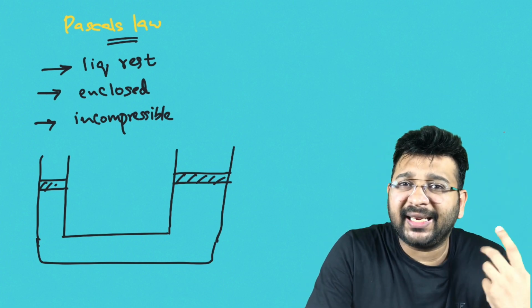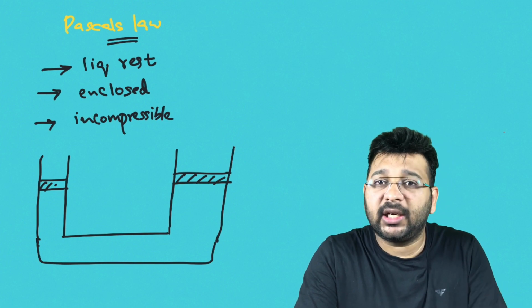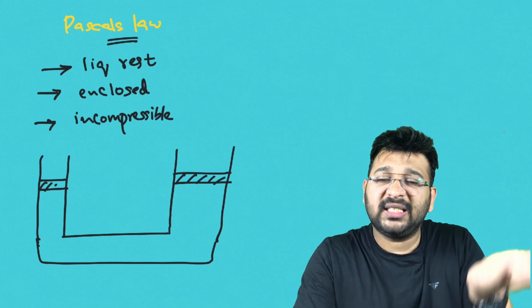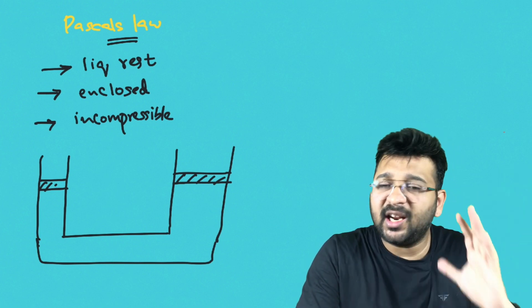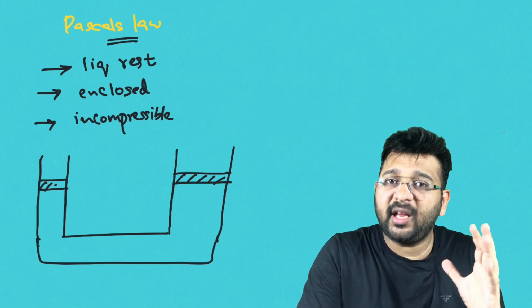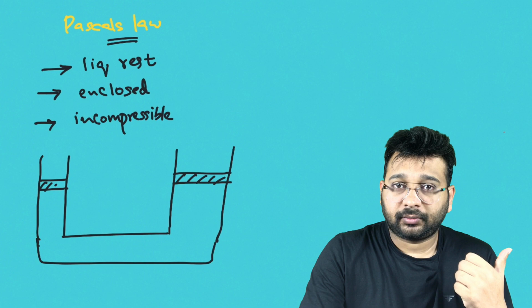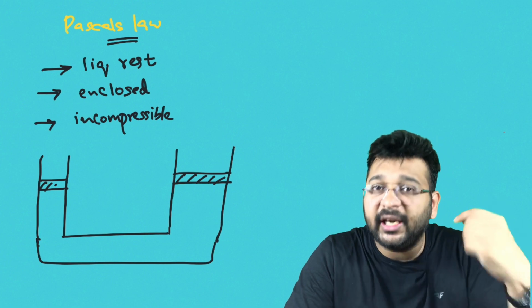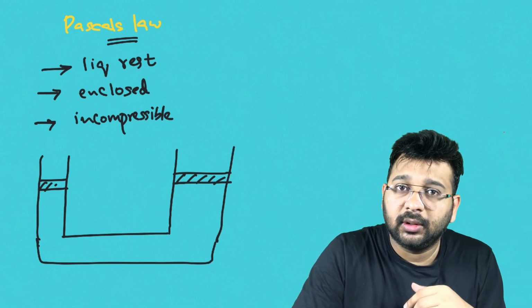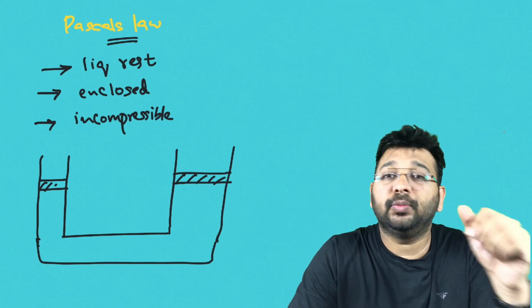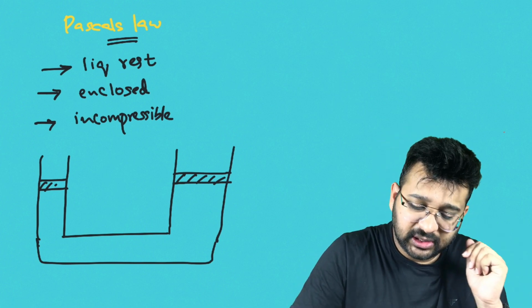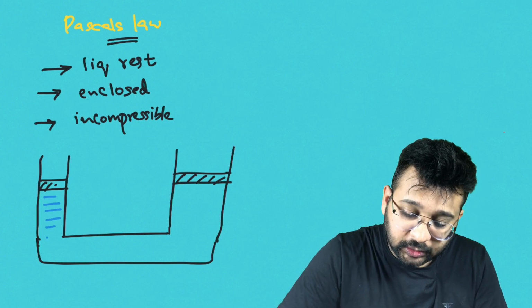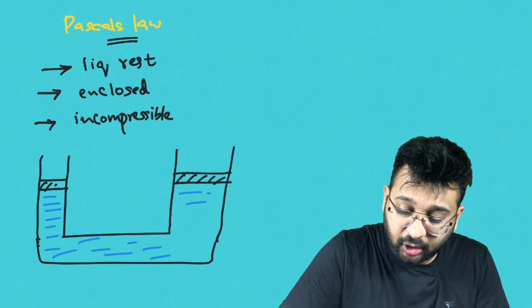Just take another example. When your tire gets punctured, what happens? You insert a hydraulic jack and rotate the screw. As you continuously rotate the screw, you can observe that the car is rising, which means the entire weight of the car is being lifted. But you cannot lift a car with your bare hands. You are applying a very small force on the lever, but you are getting a very large output. So the input is small, the output is large. That is due to Pascal's law that we are going to study. Here, this is a typical example of a hydraulic jack.